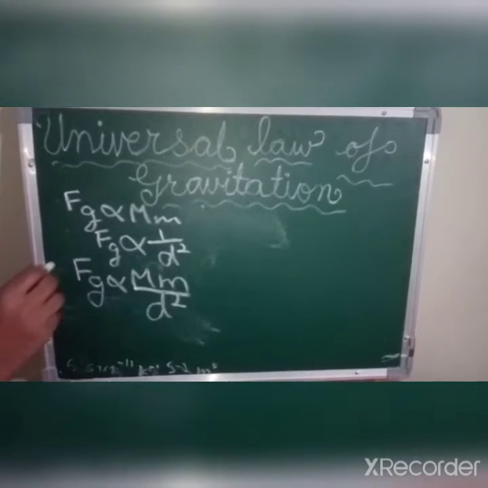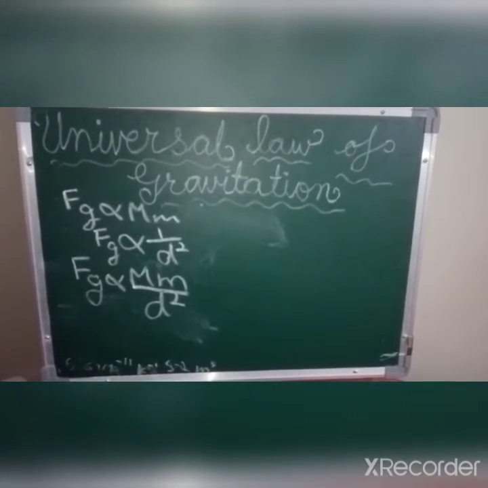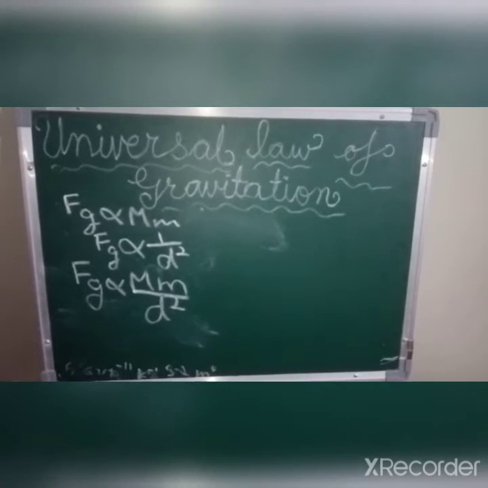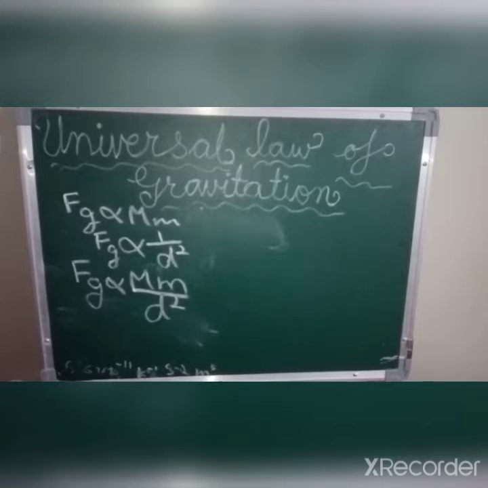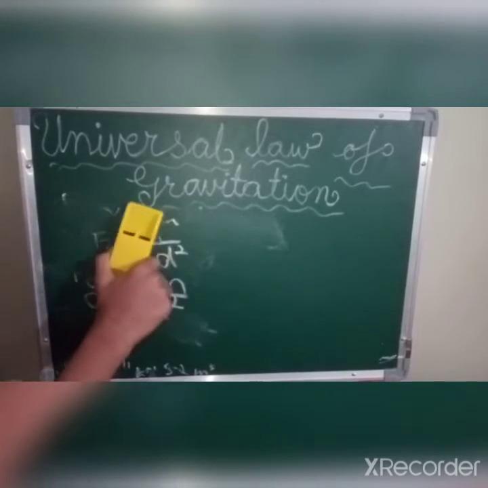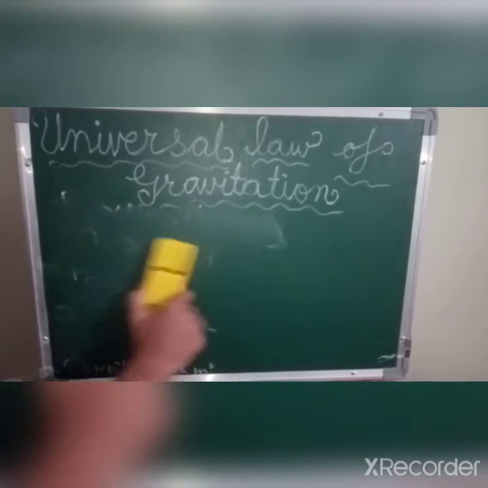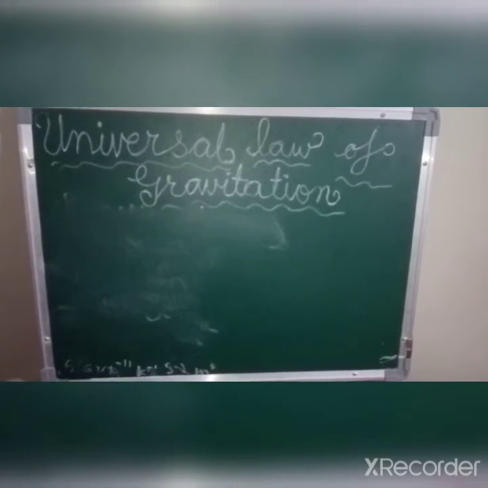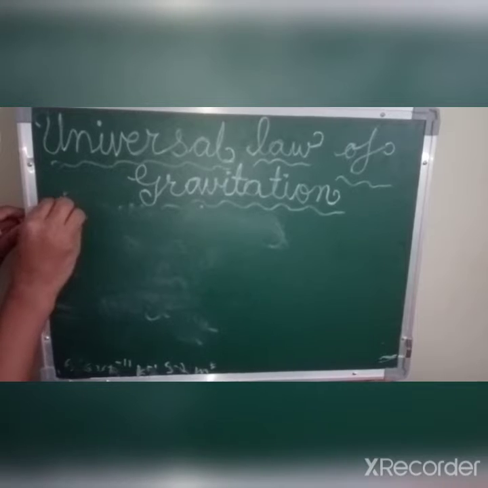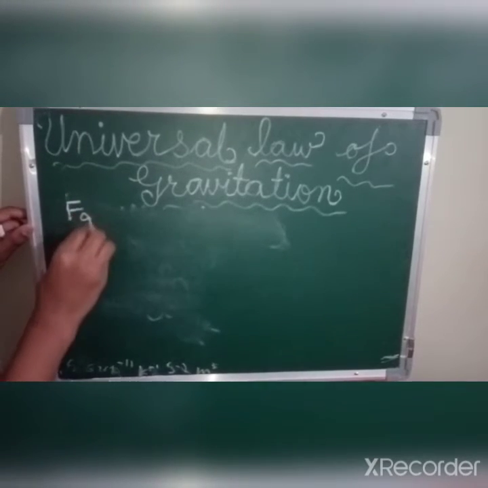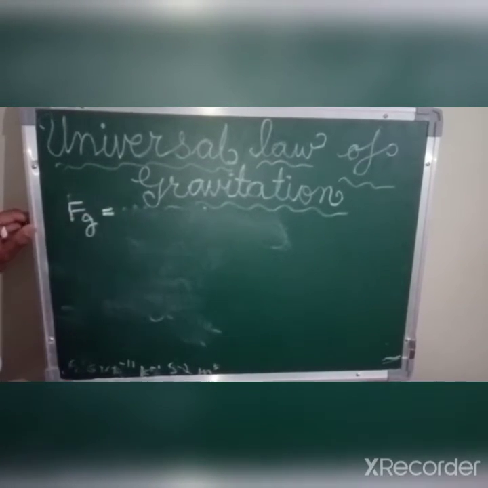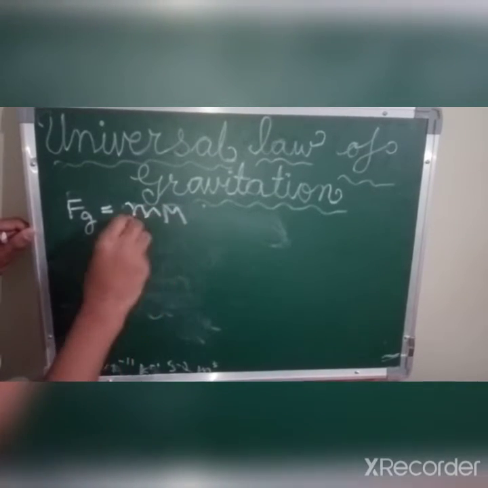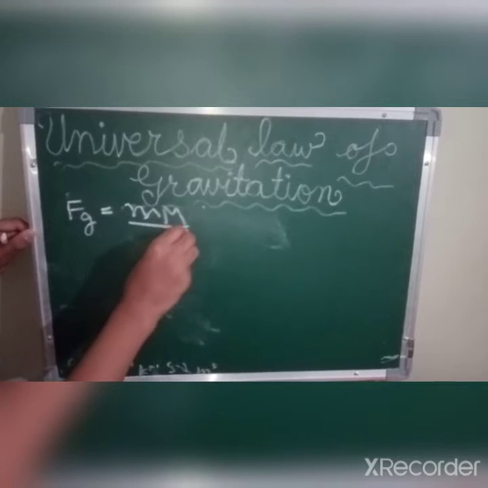And it is a rule that whenever we convert a relation into an equation, scientists have to introduce a constant. So in this case, scientists introduced a constant that is called the universal gravitational constant. It is like Fg is equal to small m, capital M and upon square of distance between them.